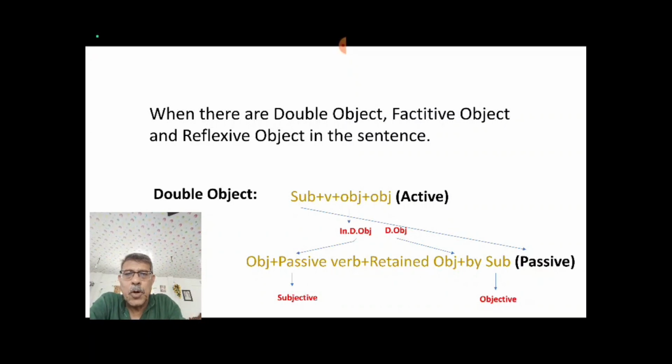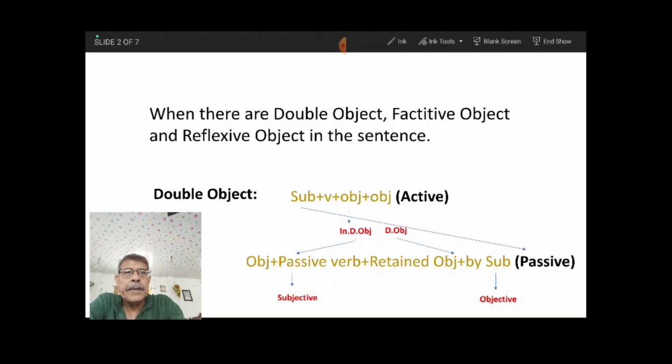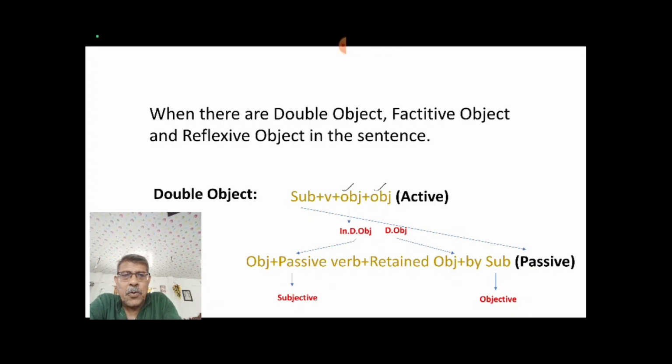Okay, now you see, here you see double object. What I have written here in active structure, you see there are double objects, number one object and number two object.